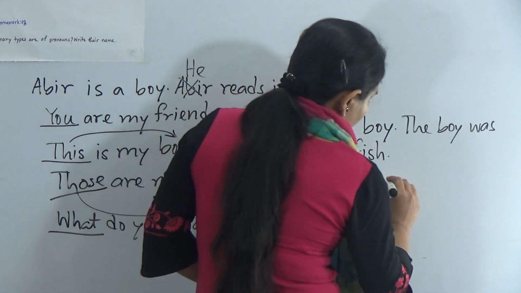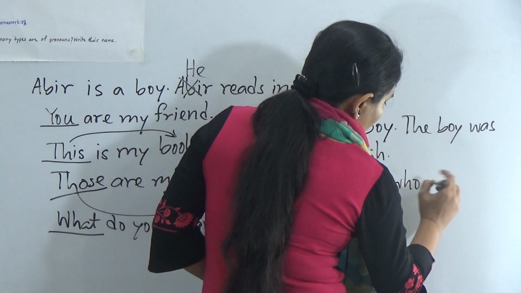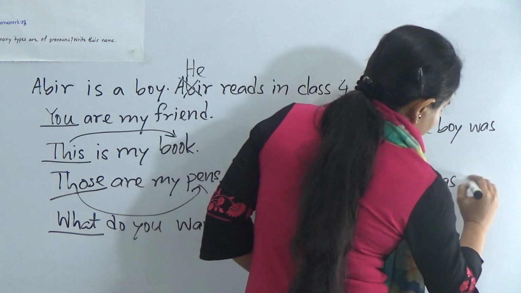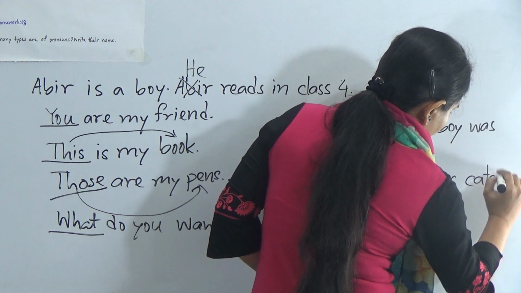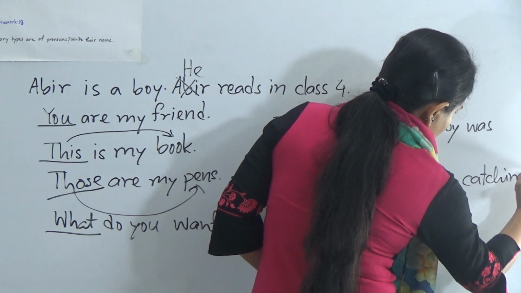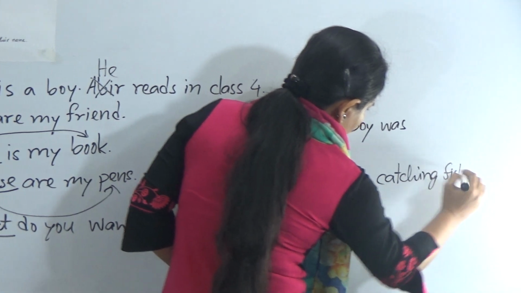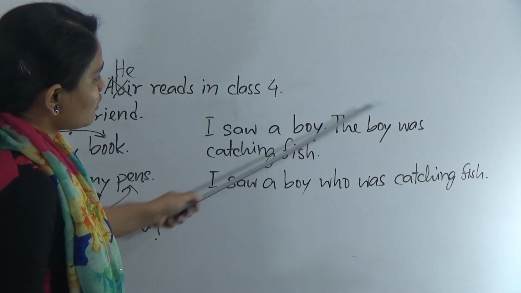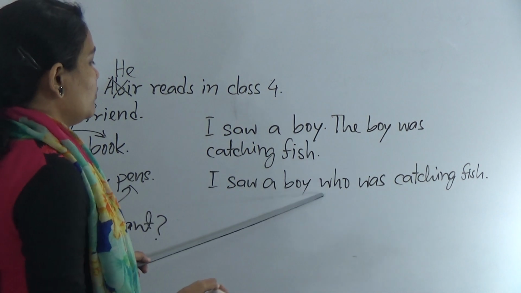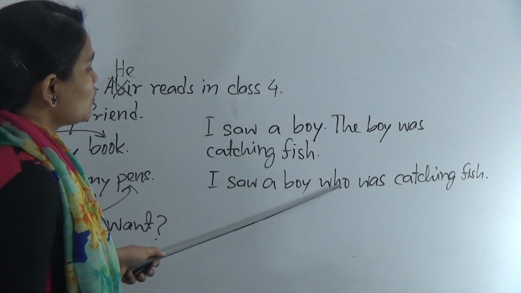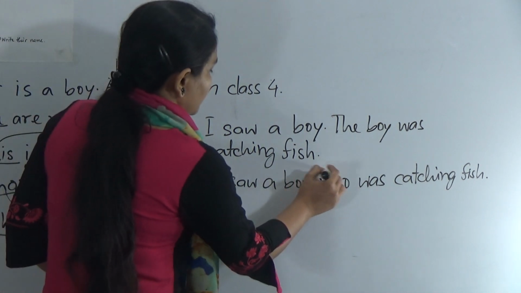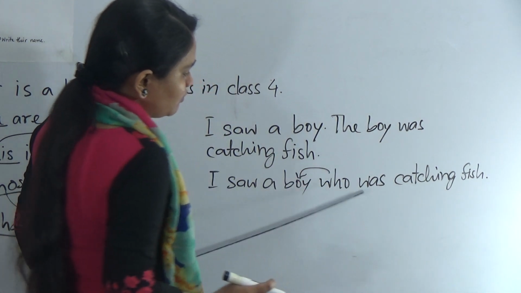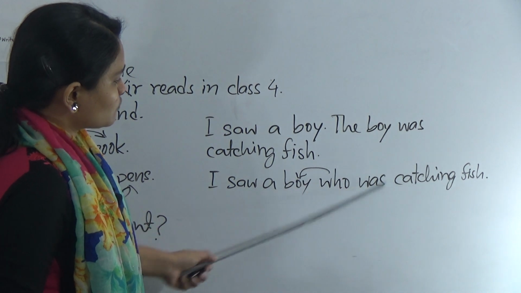I saw a boy who was catching fish. So now look, I saw a boy. Now look, instead of the boy, we have written here who. That means who indicates that boy. See it in front of that boy, and now we have joined two sentences, was catching fish.